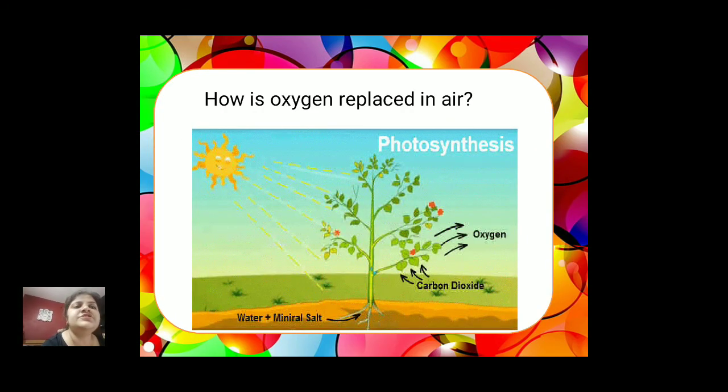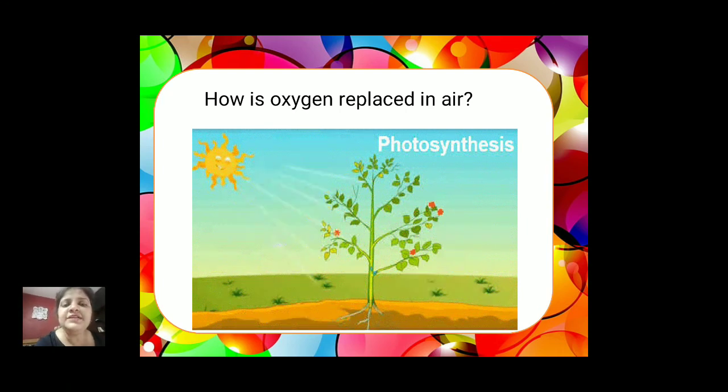How is oxygen replaced in the air? We all know that it's a continuous process by which human beings are taking oxygen and leaving carbon dioxide. But this process is continuous, and still we have the proportion of oxygen and carbon dioxide maintained. How is this possible?